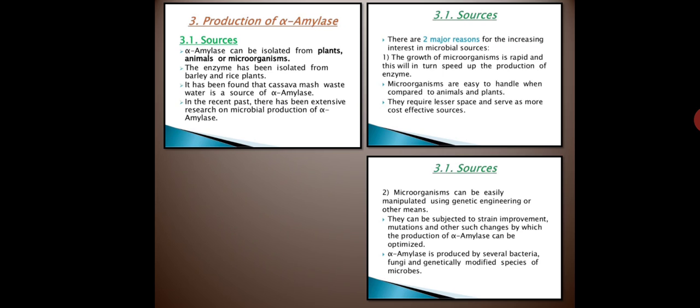Next step is selection of raw material. Now this amylase does not grow in natural medium, okay. So we provide a synthetic medium, and this synthetic medium is made using certain ingredients like corn starch, okay. Corn starch acts as the carbon source. Then KCl is there, that is potassium chloride. It helps to maintain the pH. Then we provide calcium chloride, and magnesium chloride in water. So these are the certain ingredients which are used for the production of amylase. The main ingredient is corn starch, okay.